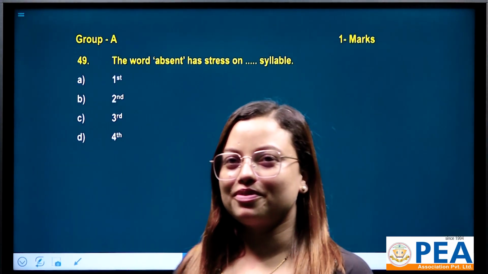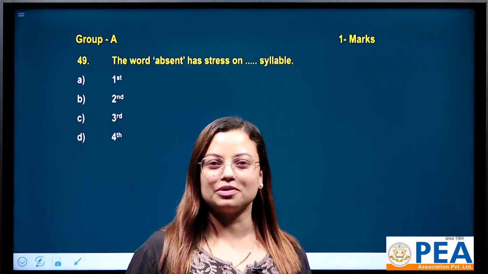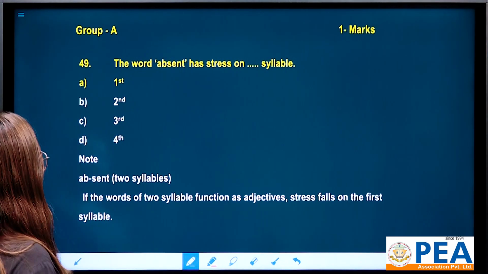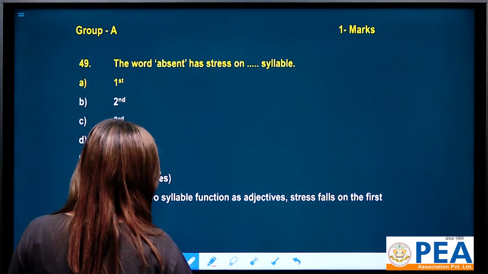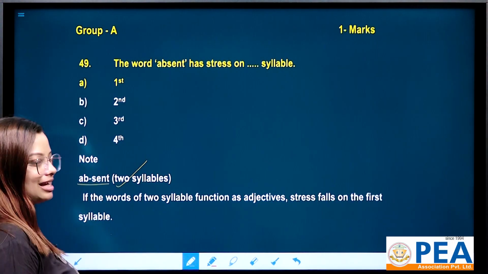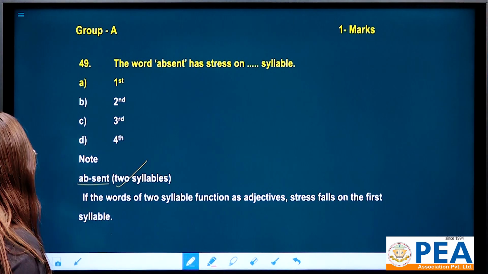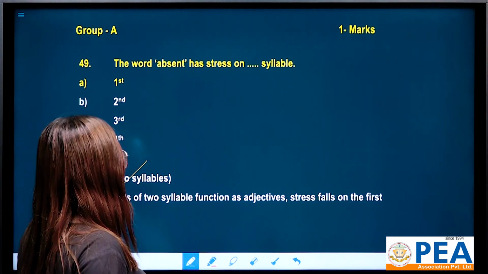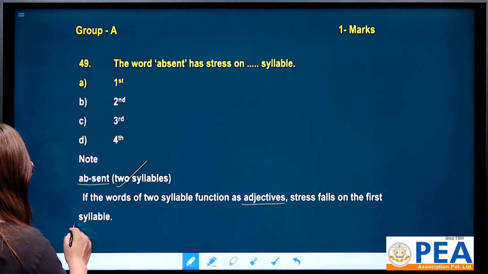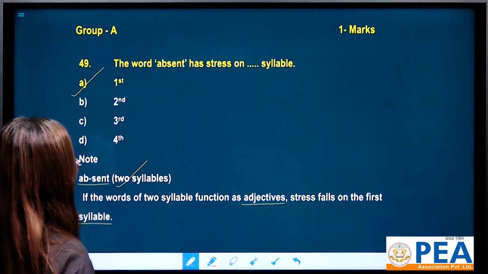This is question number 49 from group A. The word absent has stress on dash syllable and we have 4 options: first, second, third and fourth. We have the word absent. It has just 2 syllables, ab and sent, right? And you know that if words of 2 syllables function as adjectives, stress falls on the first syllable. That's why it has stress on the first syllable.